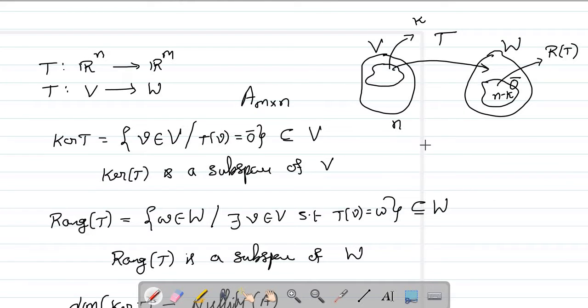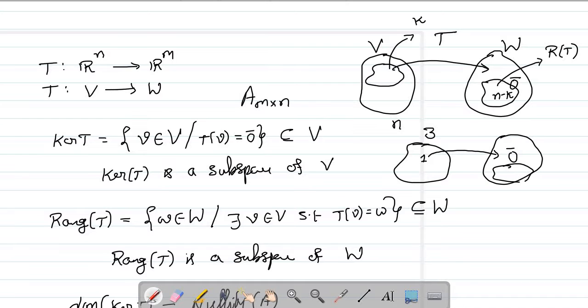Okay, so this is simple. Let's assume that you started with a 3-dimensional vector space and you came to know that a 1-dimensional space is mapped to 0. So now you are left with 2 dimensions. So that must be the dimension of the range of T. Or in other words, this is what it says: the rank of T plus the nullity must be equal to the dimension of the domain.